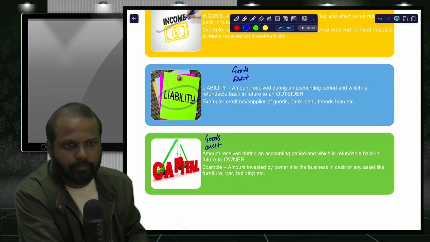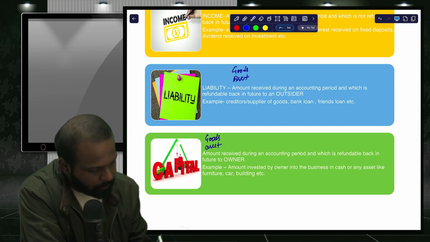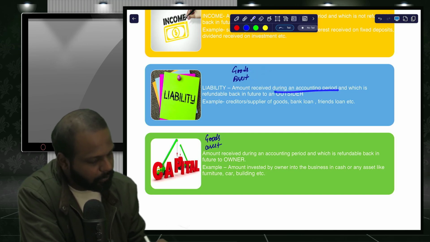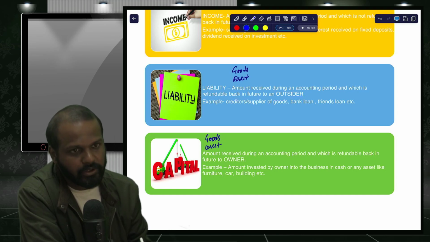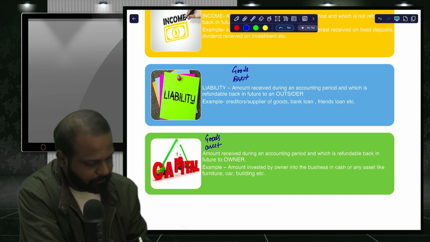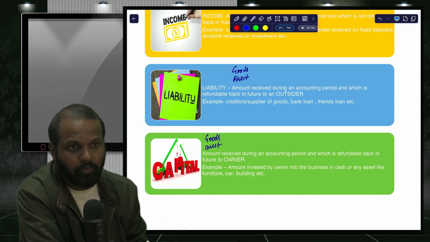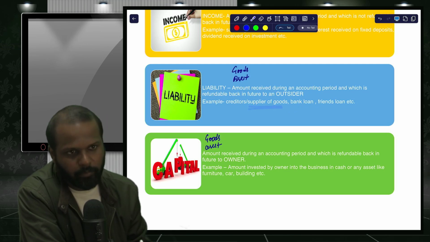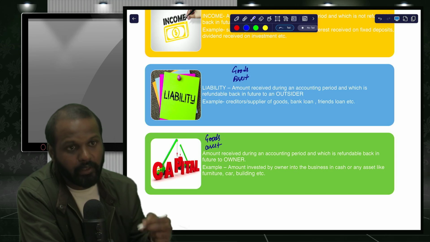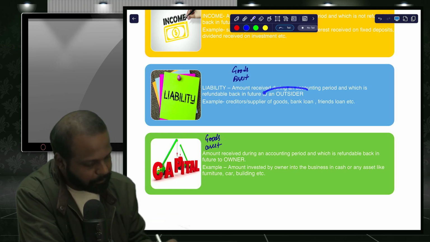Next, liability. Liability means money received, goods or asset received during an accounting period, and which is refundable back in future to an outsider, where there is an obligation to do repayment in future to an outsider. For example, we took a loan from a bank, or from friends. We have to make the payment in future, or we purchase some goods on credit from the supplier. For that, we have to make the payment in future. But liability is payable to an outsider.